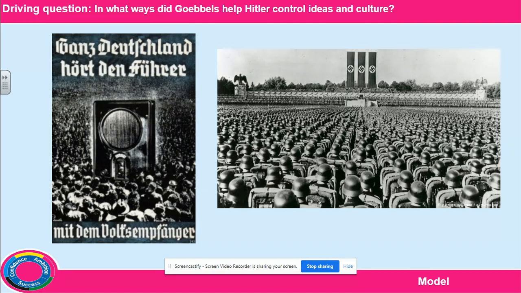The Nazis also produced hundreds of films, and the films showed the strengths and the weaknesses of opponents. You can also see in the picture on the right hand side here is the Nazi rally. These were mass gatherings of Nazi supporters, army, SA, all kinds of different people from the Nazi party to show the strength and power of the Nazi regime and the good that they were doing for Germany.